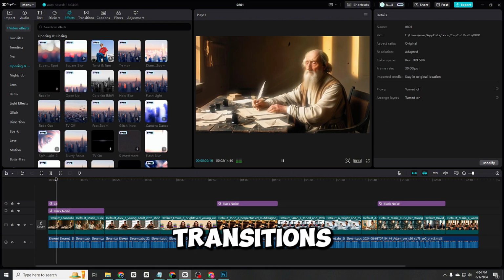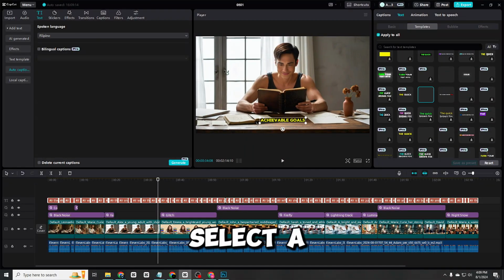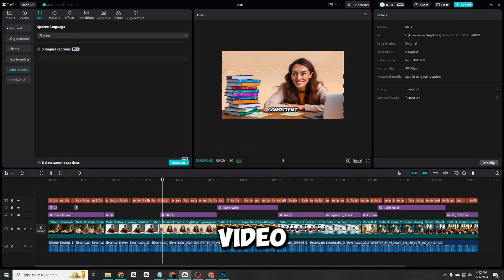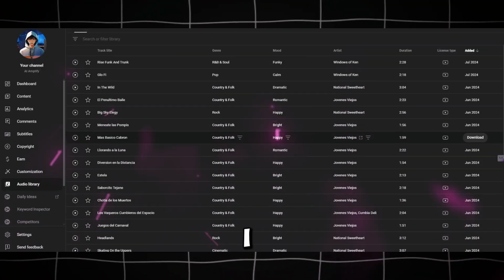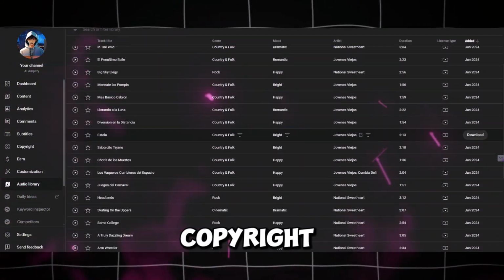Next, add some effects and transitions to make your video more engaging. Then click on Auto Captions and add auto captions. Select a template that is not too over the top and looks good in the video. Add background music to your video. I recommend using the YouTube audio library where you can easily find all types of music without any copyright issues.